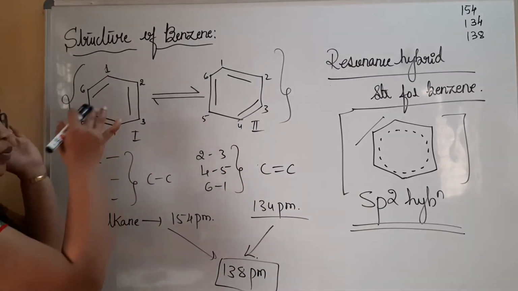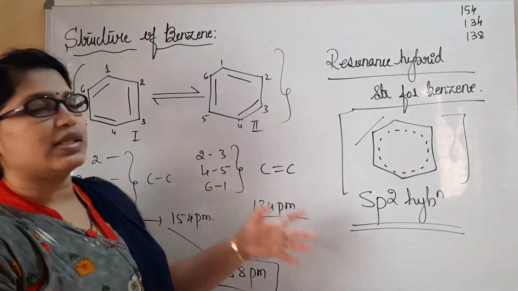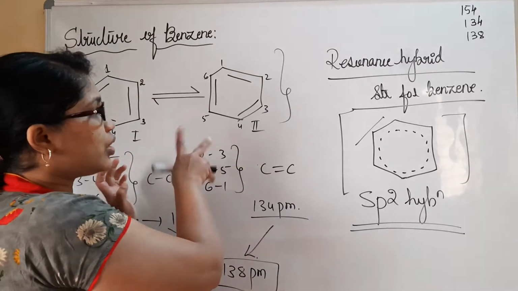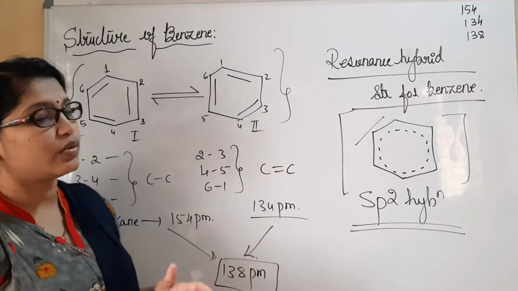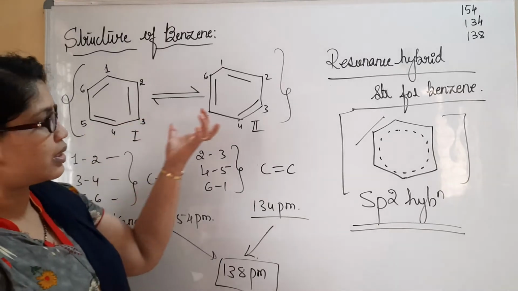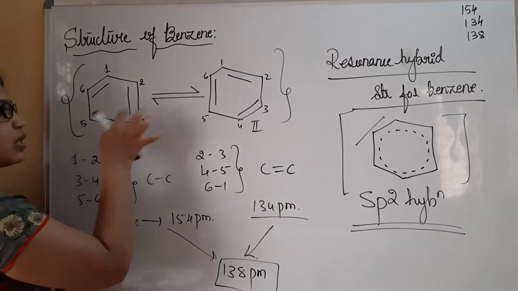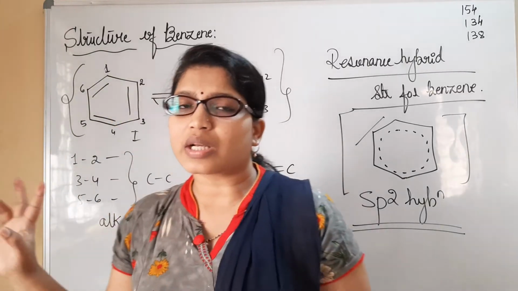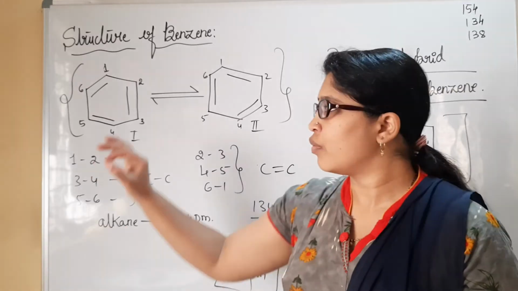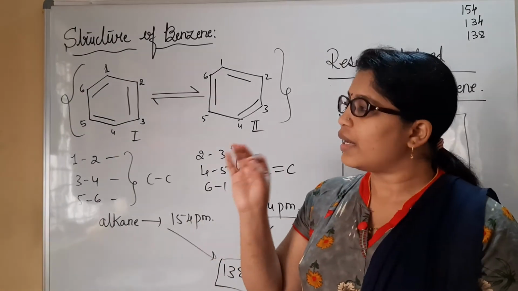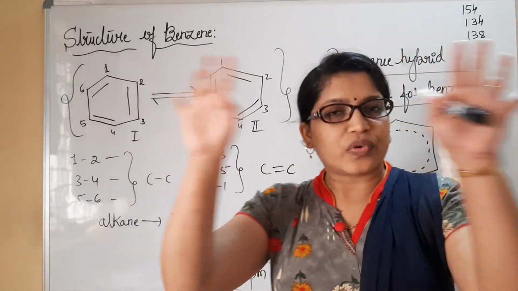No one structure of benzene could explain all its properties. So we considered the resonance of these two, structure 1 and structure 2. But yes, definitely sometimes we observe benzene written like this, and like this also. As the rings are rotating here, we can accept these also, because these two structures are very helpful for us to write substitution reactions of benzene, right? We need to write certain reactions for benzene, then we can use these structures. Don't worry about that at all.